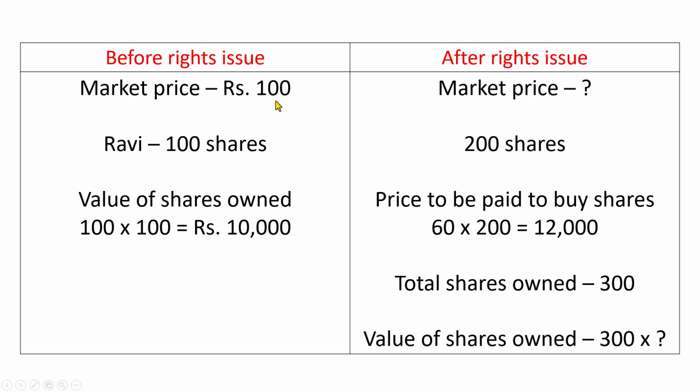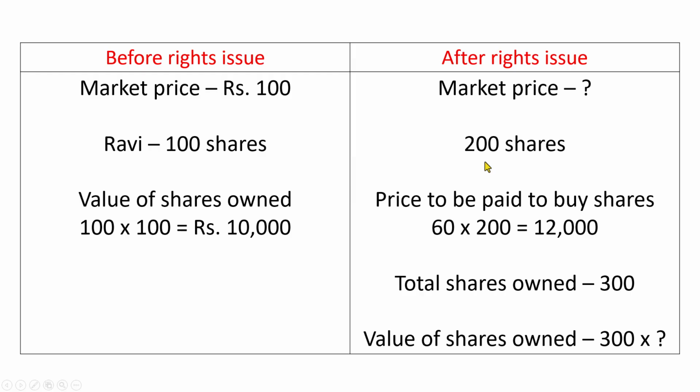In other words, the price will be less than the current market price. The market price is 100. At a price less than 100, Ravi can buy 200 shares. Now it can be of any value. It will be set by the company and it depends on various factors also. So do not worry about the price.